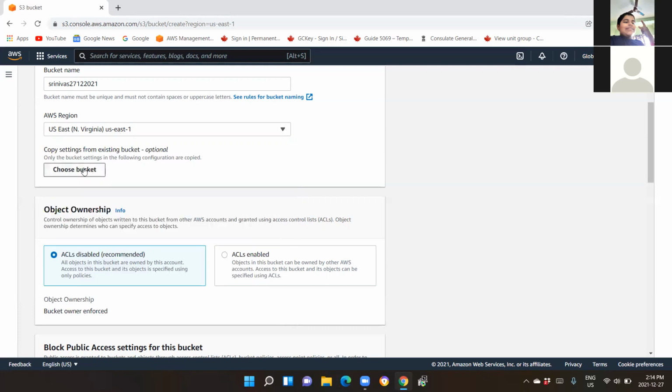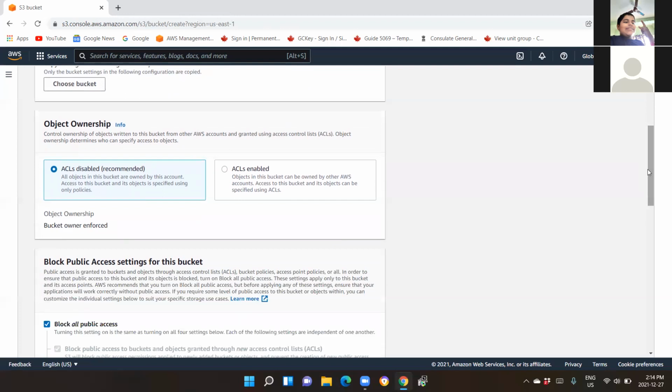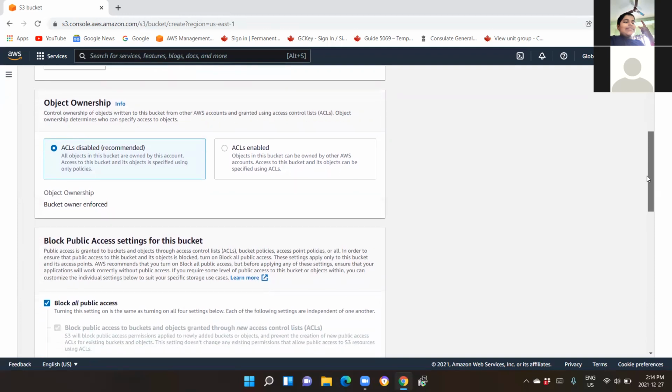Next point is choose bucket for existing bucket, optional. We are not concerned with that at this moment. We do not have any existing bucket to take its properties from. Leave it as it is. Object ownership, right? Here is the case: ACLs enabled, recommended. This is not exactly a new feature, but something they have additionally added. It controls ownership of objects written to this bucket from other AWS accounts, using ACL content. ACL stands for access control list, which enables you to control your own account along with other accounts.